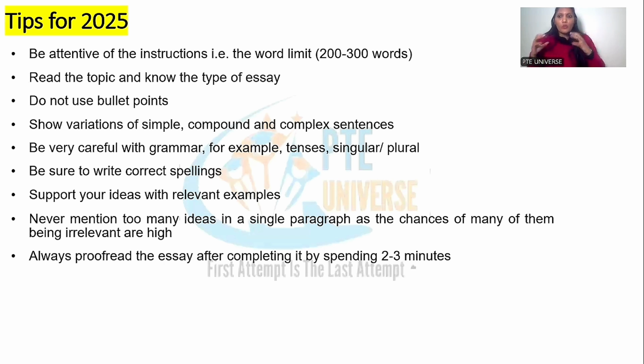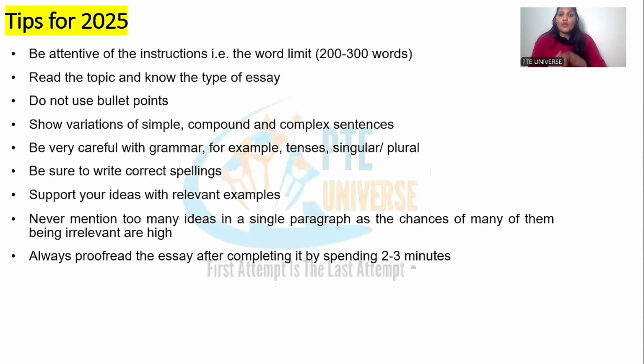Third, do not use bullet points. Guys, it's an essay structure. So if you're putting bullets, you will not get score. You will get 0 out of 15. Fourth, as I told you, you need to write different kinds of sentences, that is simple, compound, and complex. Now, if you're somebody who's not good with grammar, use our templates and still it will give you good score in general linguistic range.